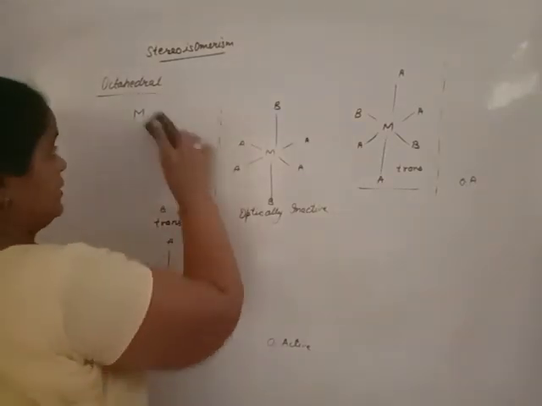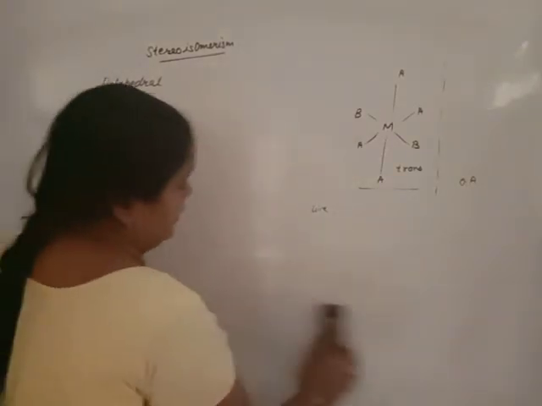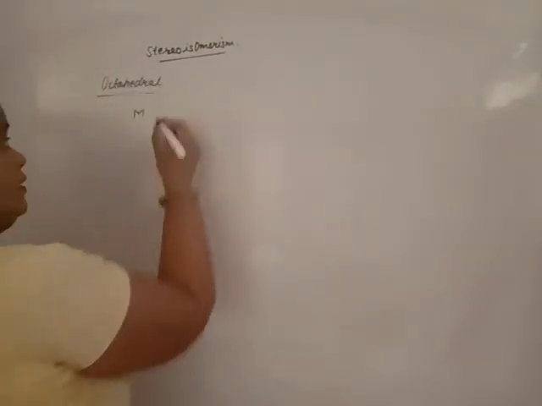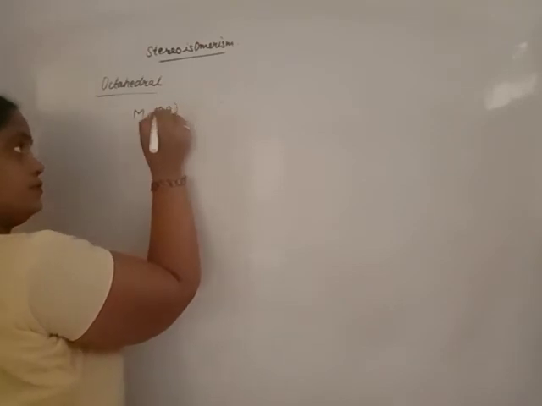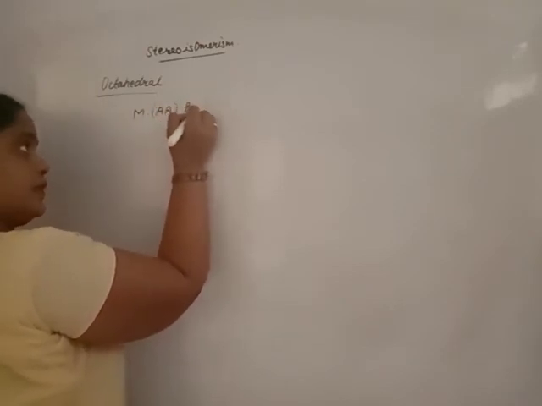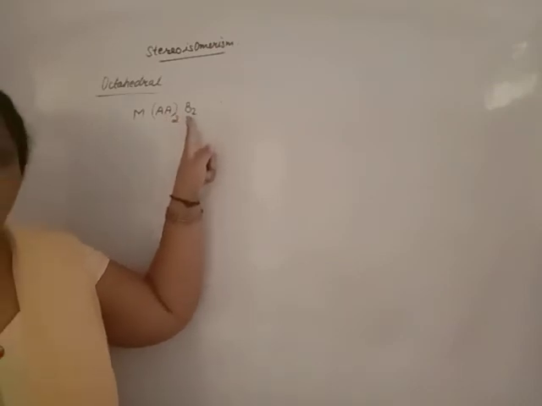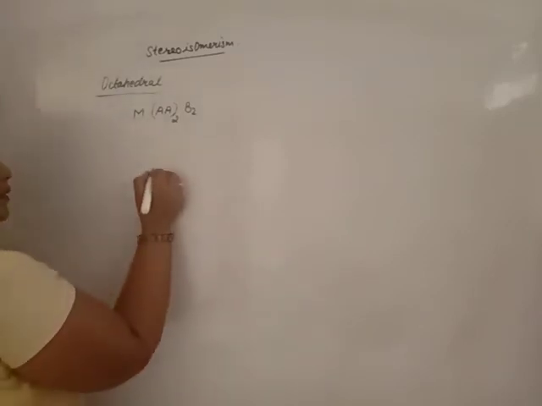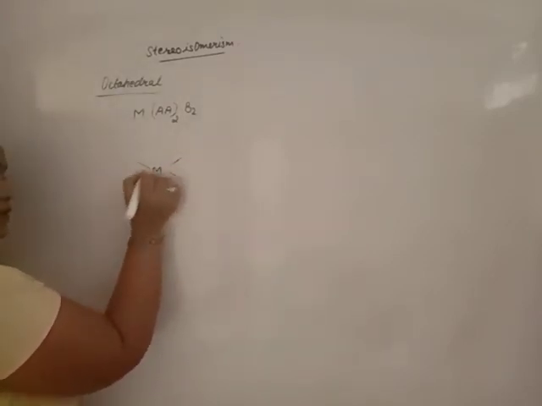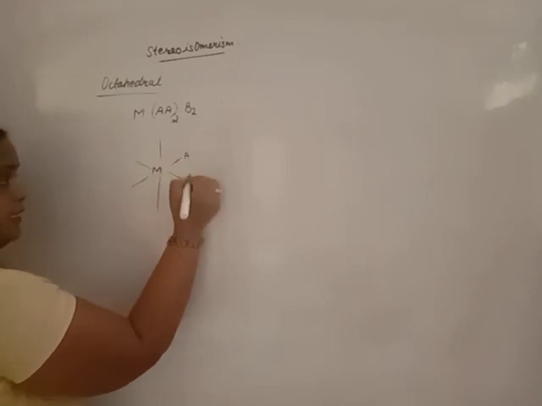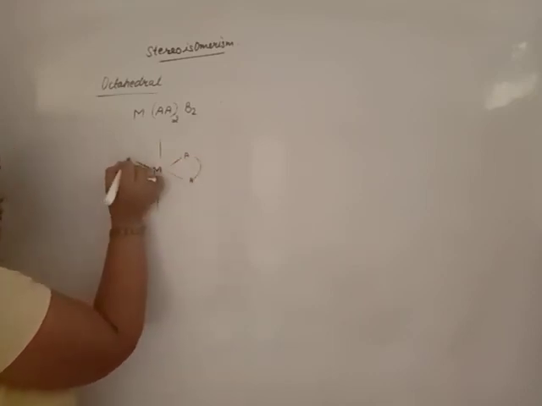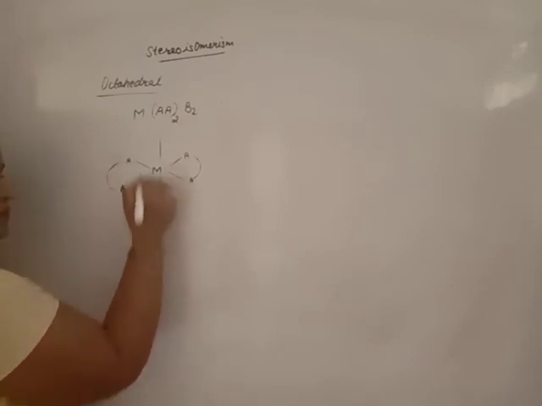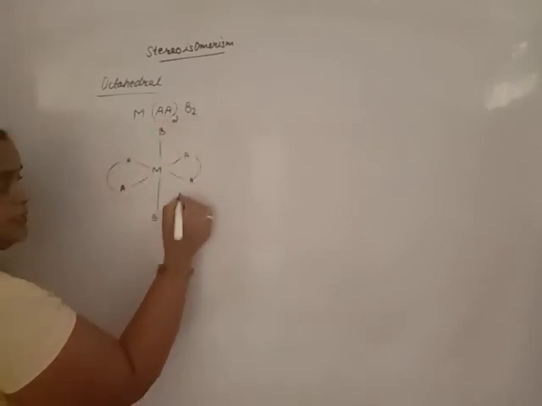Now, second, in case of octahedral compound, geometrical isomers on the basis of B, because these are in less number. These are bidentate ligands, represented like this. Maximum distance, trans.